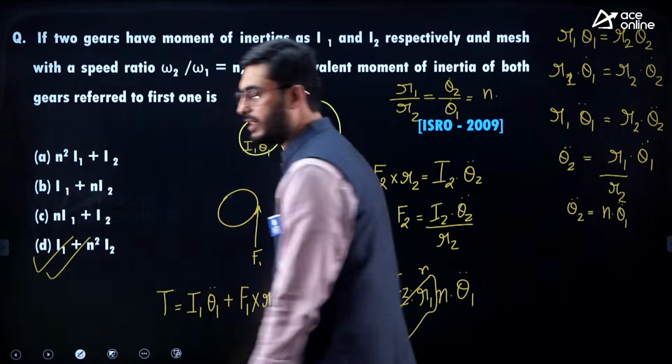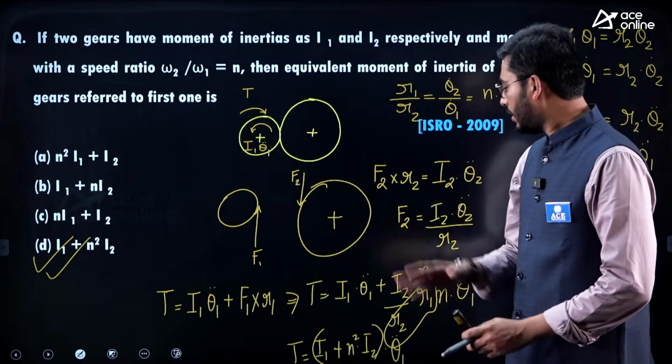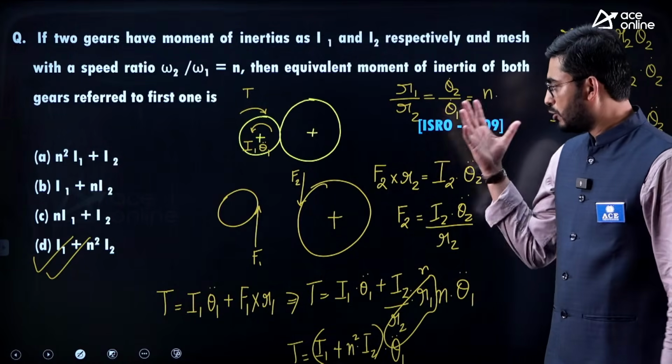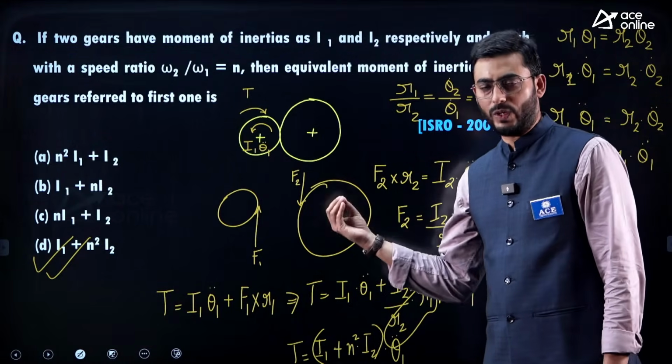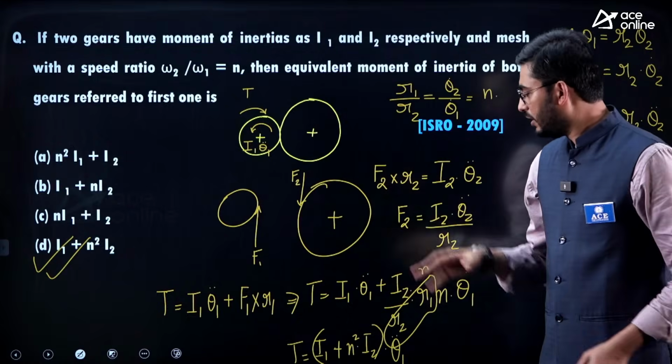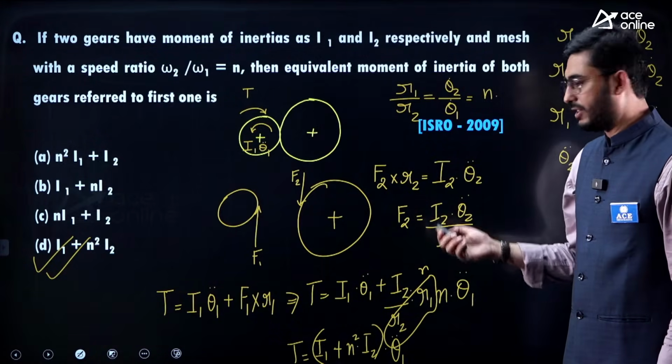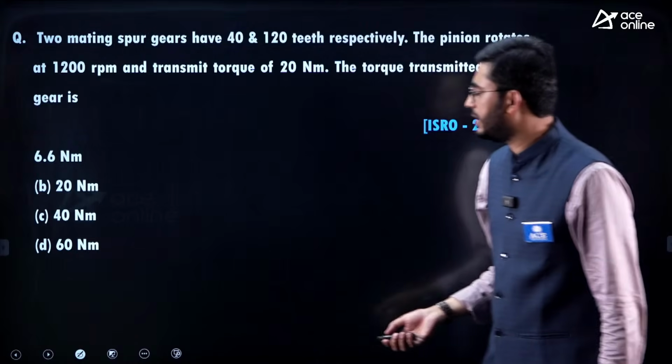Option D is the answer. A similar kind of question was also asked in the GATE examination. So go through this question thoroughly, it is very conceptual, and you are seeing the analysis related to gears as well. Okay, let's see the next question.